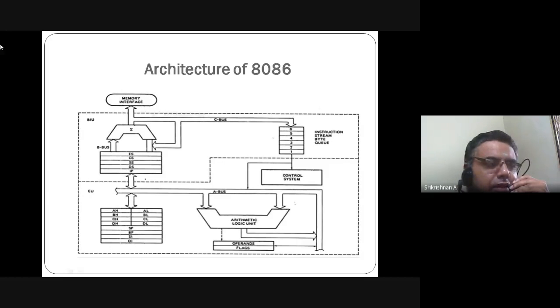They are where you are going to store your locations. So this is your execution unit. On the right hand side, you have the arithmetic and logic unit, operands, and flags. This forms your entire architecture of 8086.